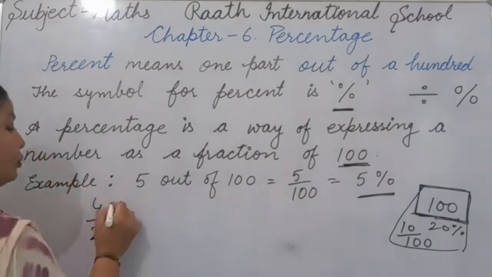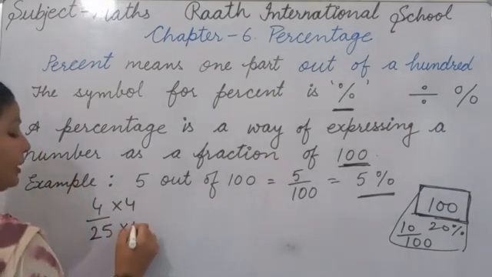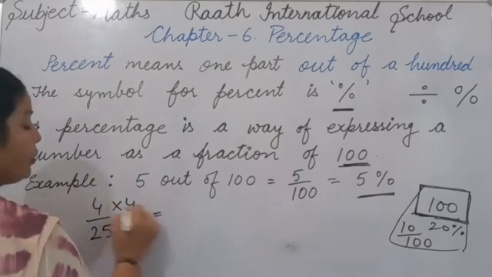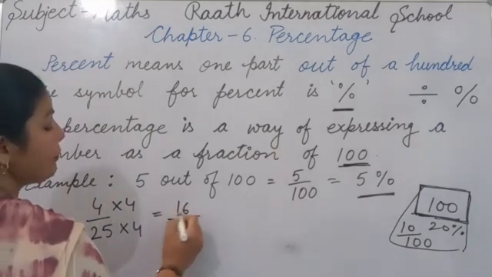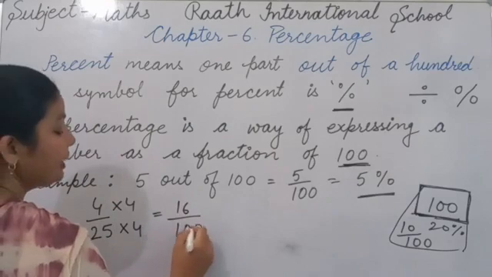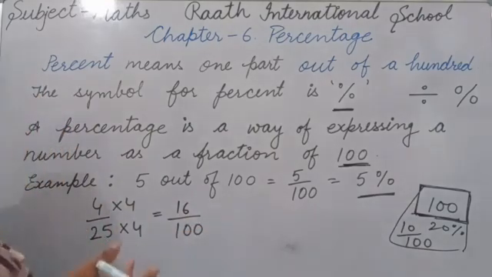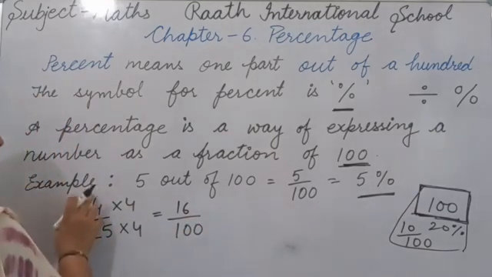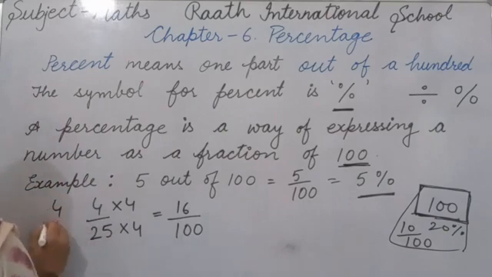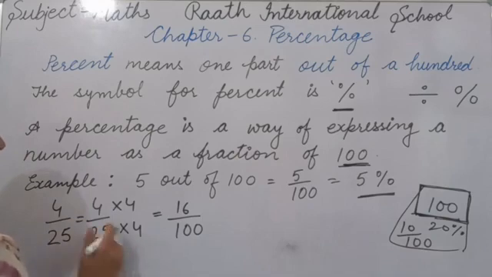So we multiply both numerator and denominator by 4. Now 4 fours are 16 and 25 fours are 100. Now our denominator is 100. हमने इसको change कर दिया, हमने numerator और denominator को 4 से multiply किया.